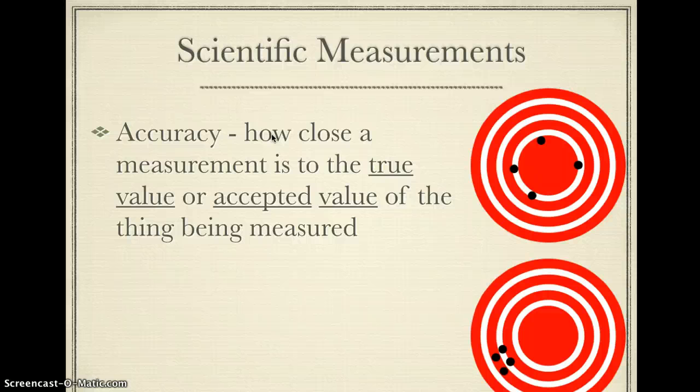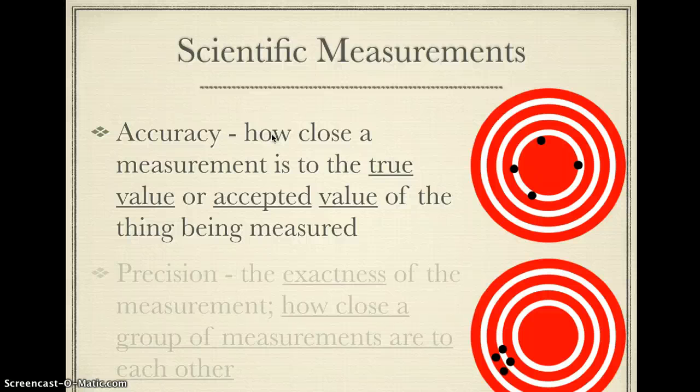It's what we know is true. It's what we know the numbers should be. And we know those numbers through lots and lots of scientific data and research, and also by some basic facts that we understand. So accuracy means hitting the bullseye. If we look, this top picture is accurate because all these 4 are either in that white ring or inside it. Now if we look at the bottom picture, those four shots there, 4 black dots, are not accurate, but they are precise.